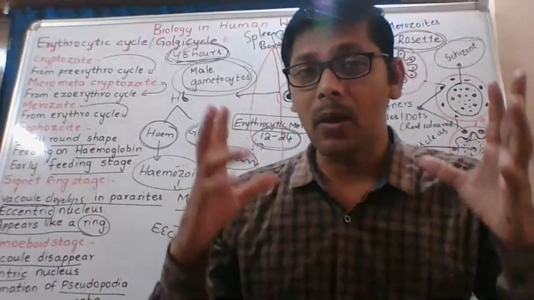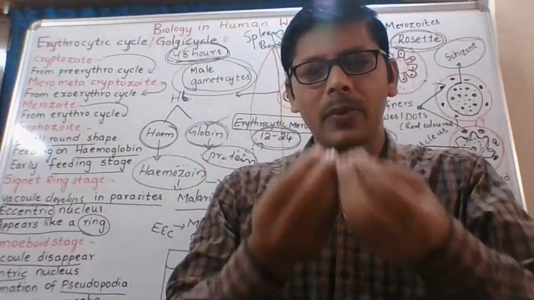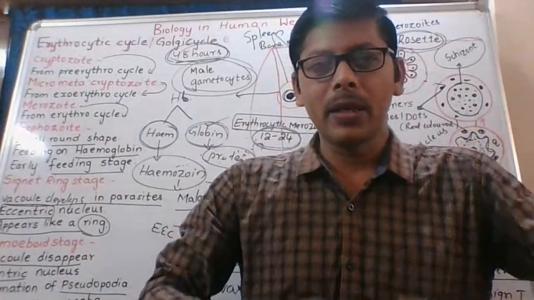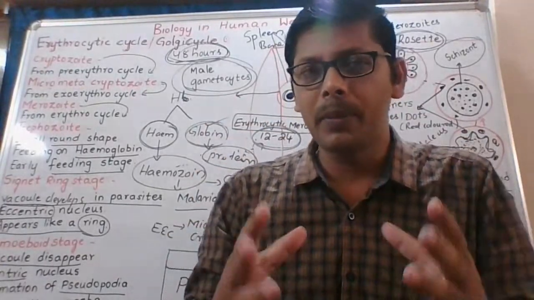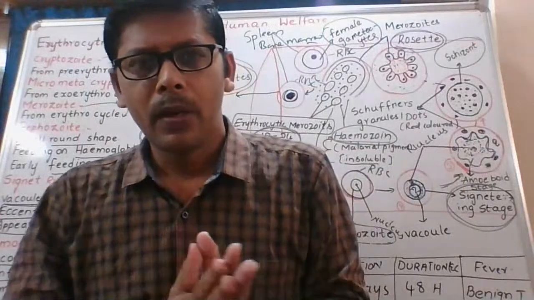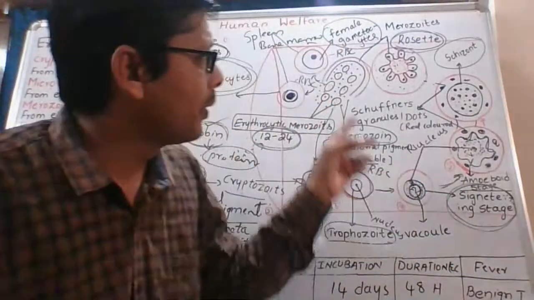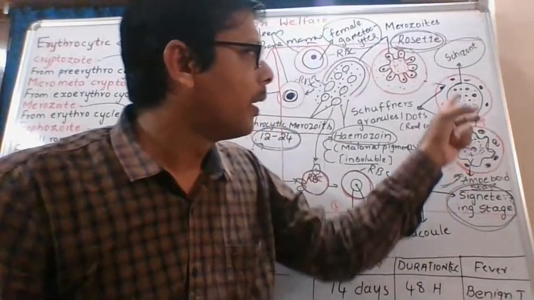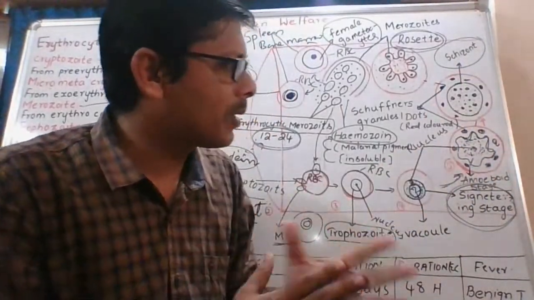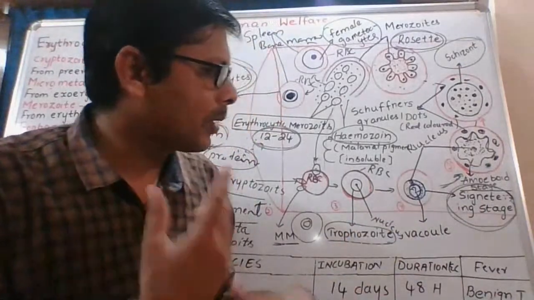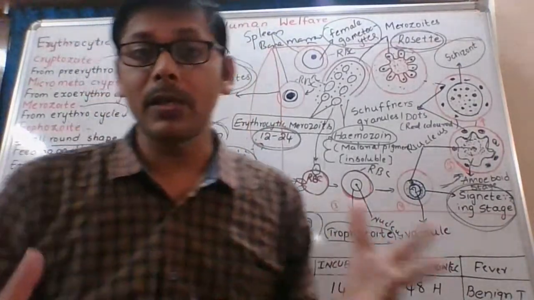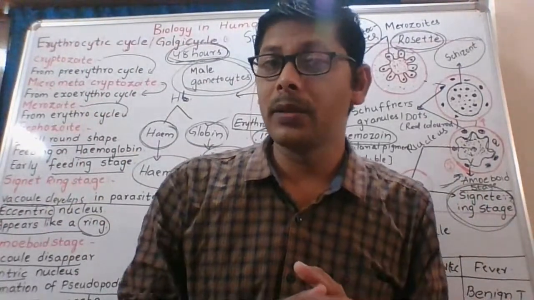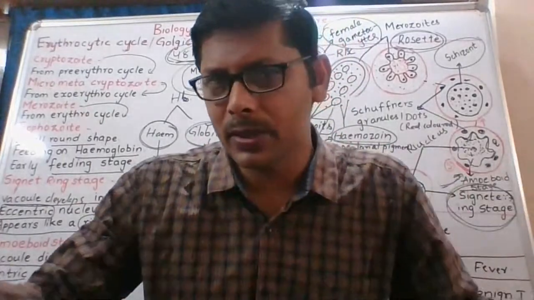They enter into the crop of the mosquito. When it feeds, when it sucks our blood, it enters into the stomach or crop of the mosquito. Not only gametocytes, amoeboid stages may also enter into the mosquito, schizont stage also may enter, signet ring stage also may enter, trophozoite stages also may enter into the mosquito. But these all are digested.